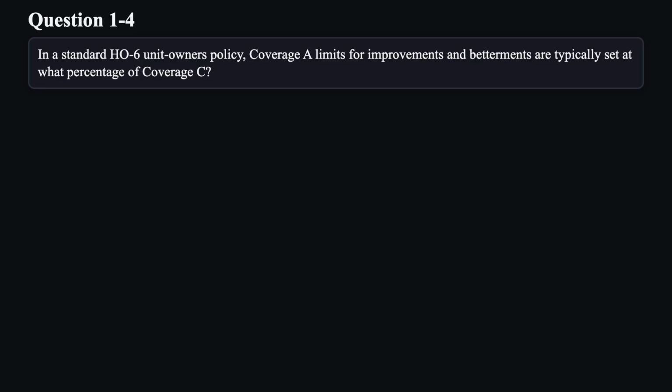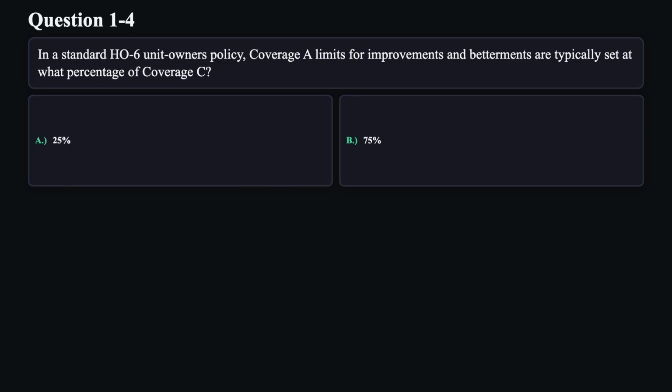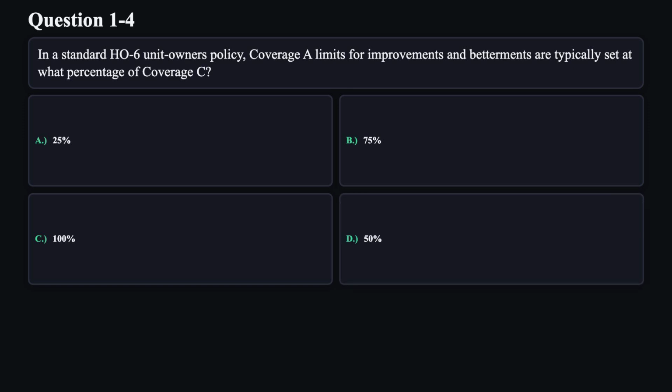Question 4. In a standard HO6 unit owner's policy, Coverage A limits for improvements and betterments are typically set at what percentage of Coverage C? A. 25%. B. 75%. C. 100%. D. 50%.